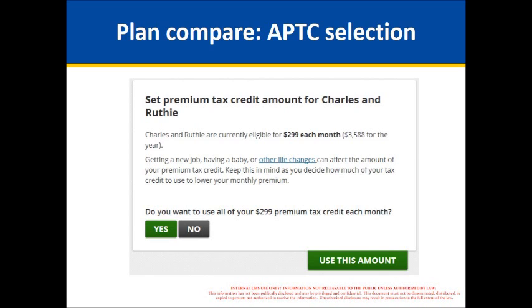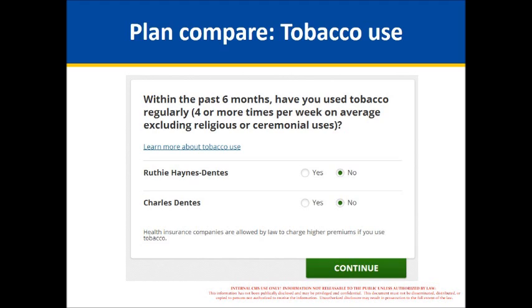And so if you go to the next screen, they'll see this after each of these sections. After this section, they would have actually gone back to that to-do list that I showed you, and it'll walk them through the next step, which is to provide some additional information. And this is the question that appears about tobacco use. It asks whether within the past 6 months you have used tobacco regularly, and it has a little clarification there about what that means. It says 4 or more times per week on average, excluding religious or ceremonial uses.